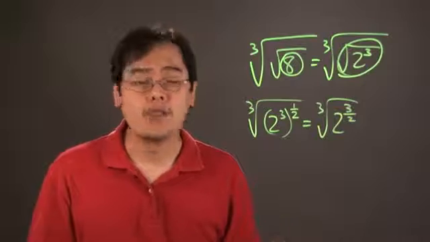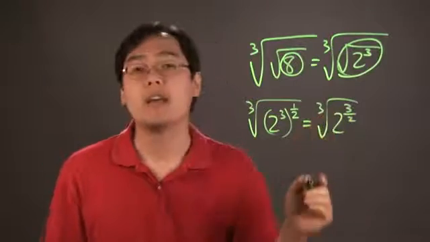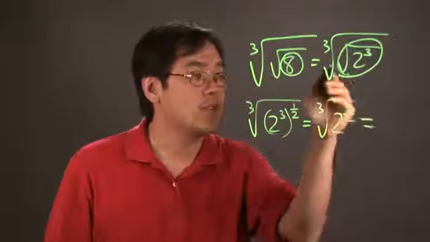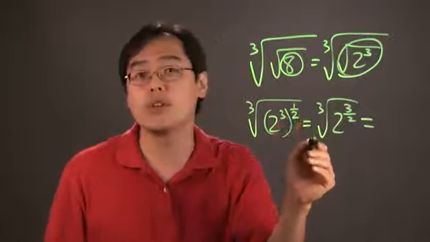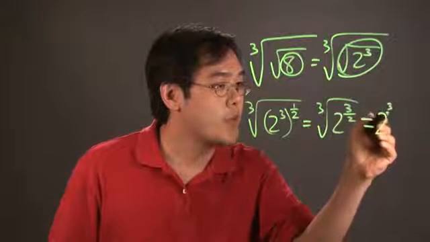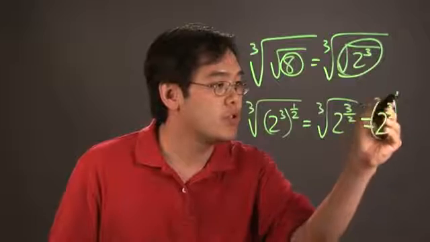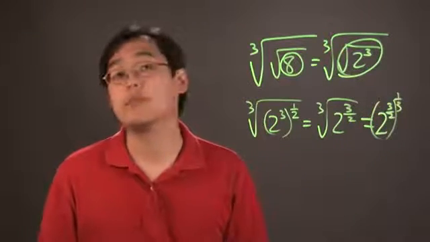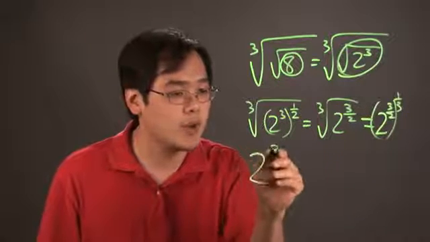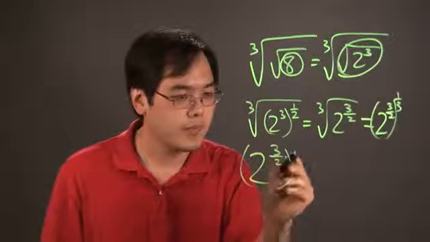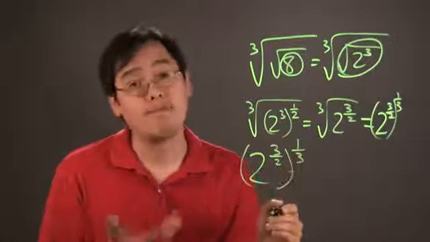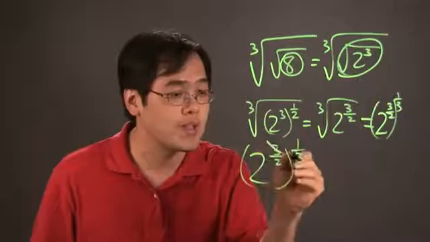After that, you can rewrite the cube root as an exponent as well. If square roots can be thought of as to the 1/2, a cube root is thought of as to the 1/3. So this would be 2 to the 3/2 to the 1/3 power. If you have exponents next to each other, you can actually multiply them. So rewriting them, you have 2 to the 3/2 times 1/3 in the exponent form. But using the powers of cancellation, you know the 3's cancel.